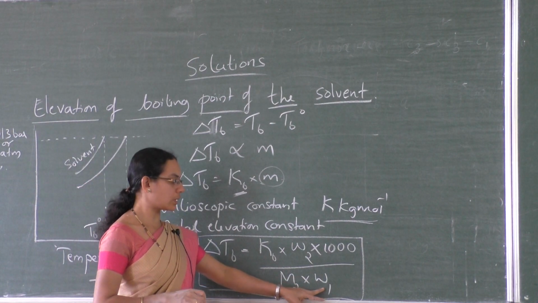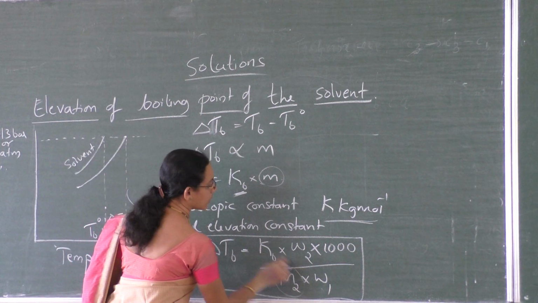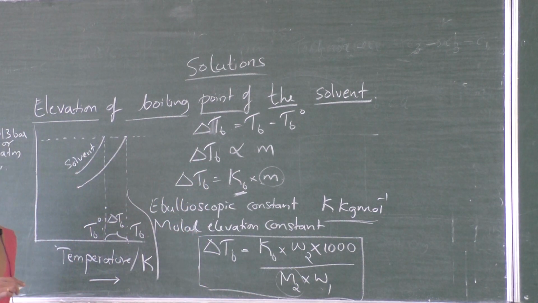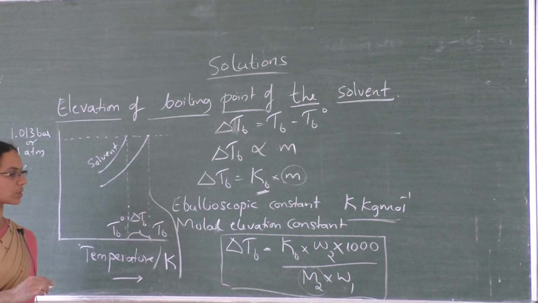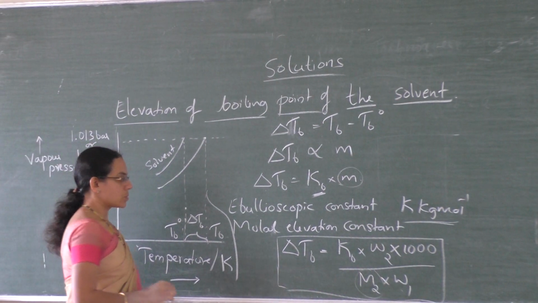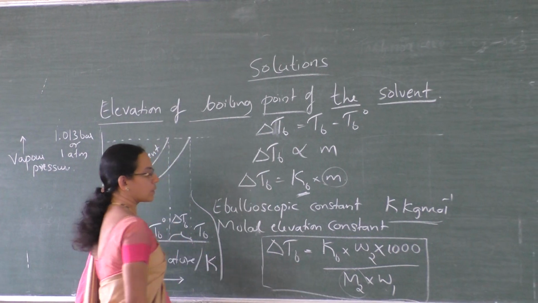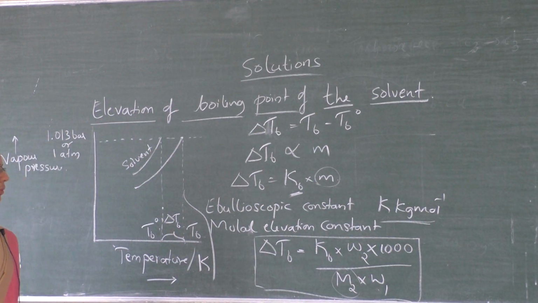So just write this formula and write the terms: what is Kb, what is W2, what is M2 and what is W1.